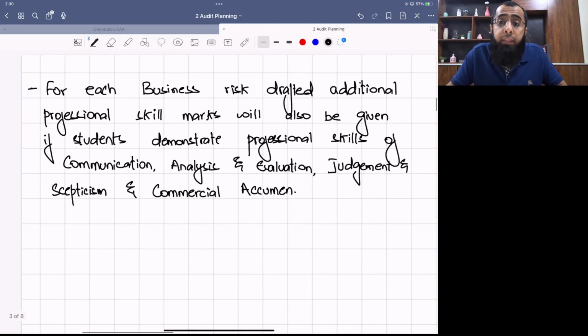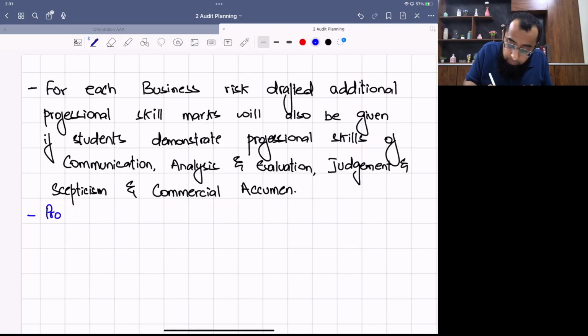But for professional skill, there is one important thing. These are not given for each risk separately. The examiner evaluates it on your whole question. Technical marks are 2 marks for each risk, but professional skill marks are not allocated to each risk. They are evaluated on your overall answer. Okay?